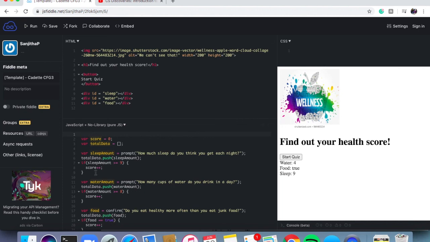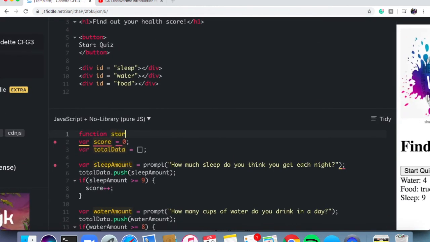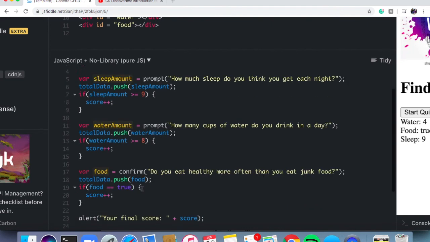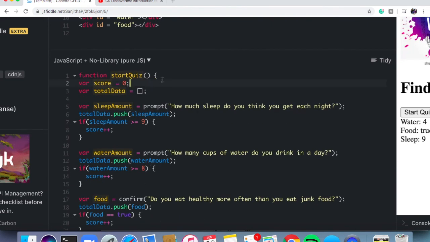Right now, this code is running regardless of what we tell it to. There's nothing stopping it. So if we put all of it inside of a function of its own and say the function itself should only run when we click on our button, that solves our problem. So I'm going to say function, and then I'm going to name it startQuiz. Put this at the very top, don't skip anything. Open and closing parentheses, and then create a set of curly brackets, but then delete that final closing curly bracket and place it at the very bottom so that all of this information is inside of your function.